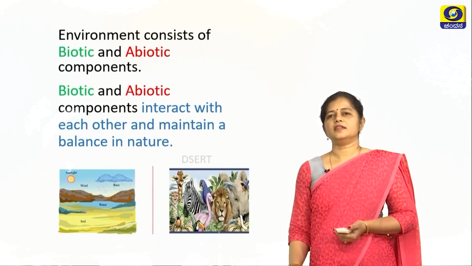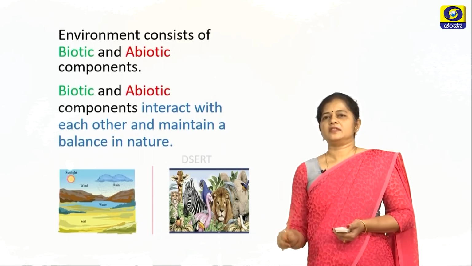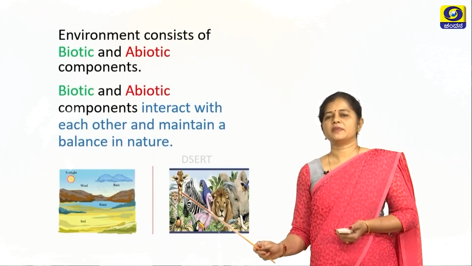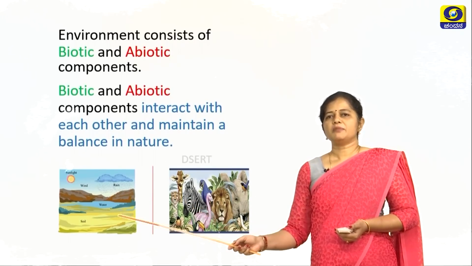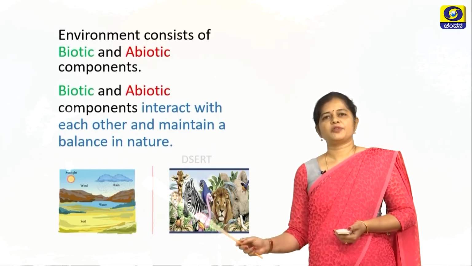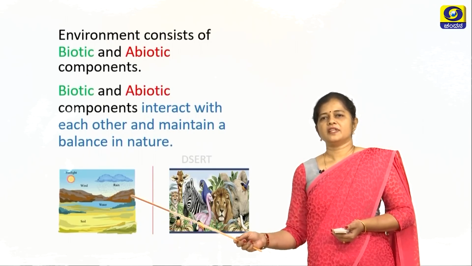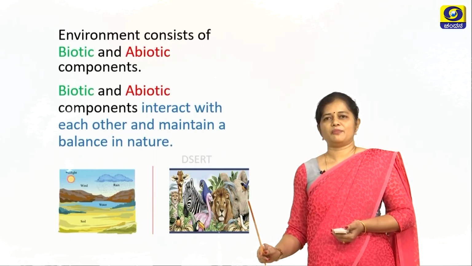So you can see here, there are two components. These components are the biotic components, which comprise the living organisms, including the plants and the animals. And coming to the other side, you can see the abiotic components. So these are the abiotic components and these are the biotic components.